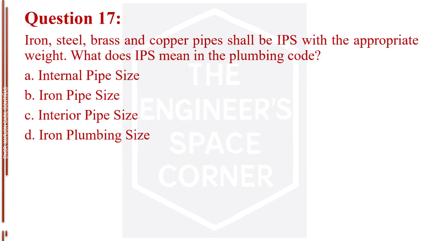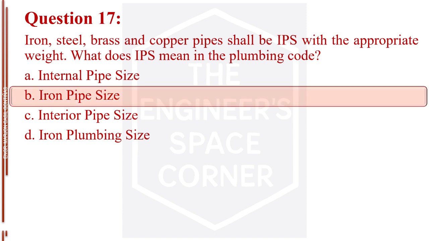Question number 17. Iron, steel, brass and copper pipes shall be IPS with the appropriate weight. What does IPS mean in the plumbing code? Letter A, internal pipe size. Letter B, iron pipe size. Letter C, interior pipe size. Letter D, iron plumbing size. The answer is letter B, iron pipe size.